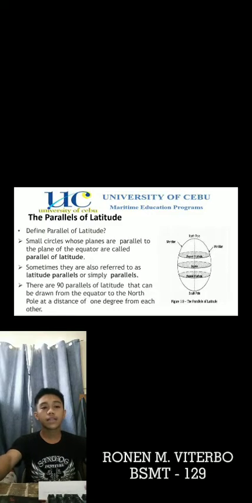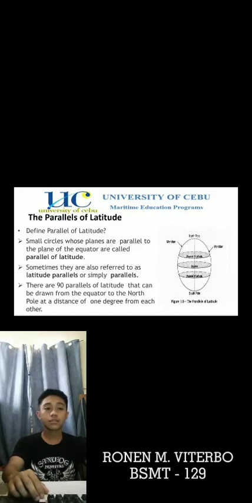The parallels of latitude. Define parallel of latitude. Small circles whose planes are parallel to the plane of the equator are called the parallels of latitude. Sometimes they are also referred to as latitude parallels or simply parallels. There are 90 parallels of latitude that can be drawn from the equator to the North Pole at a distance of 1 degree from each other.